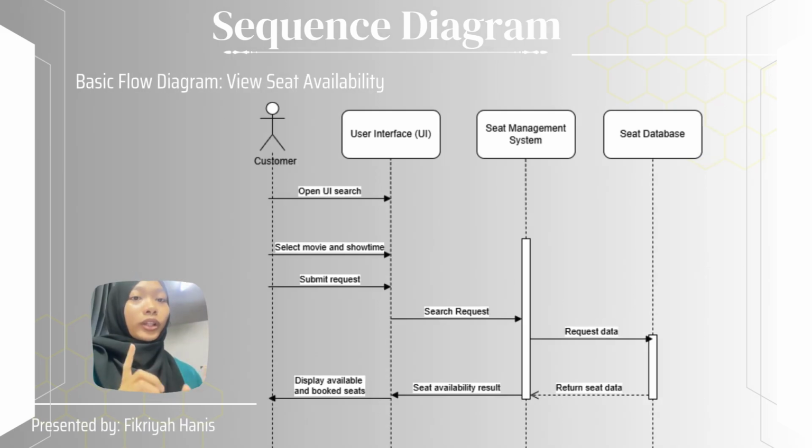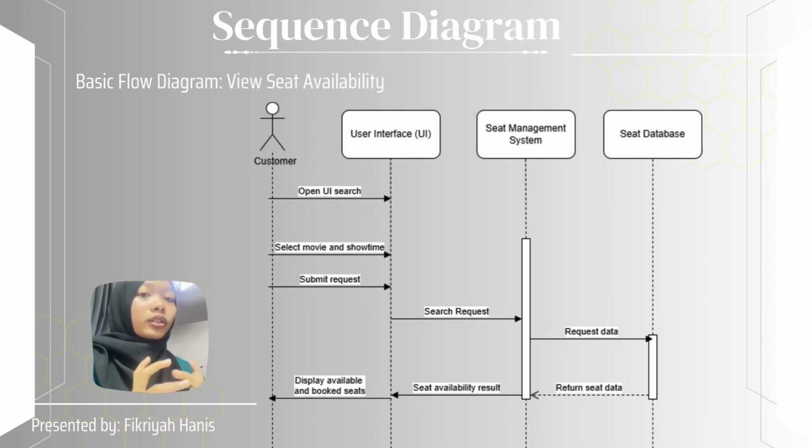So when they want to view seat availability, they need to select the movie and show time at the user interface and then submit the request. And then the seat management system will process the request and then transfer the data to the seat database.